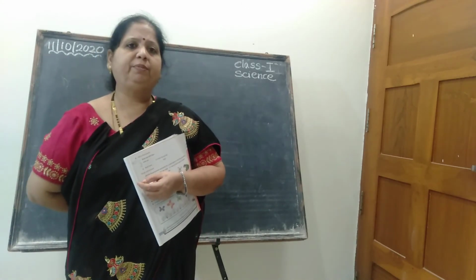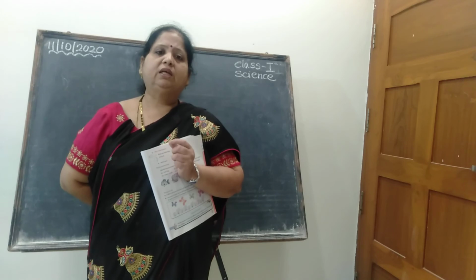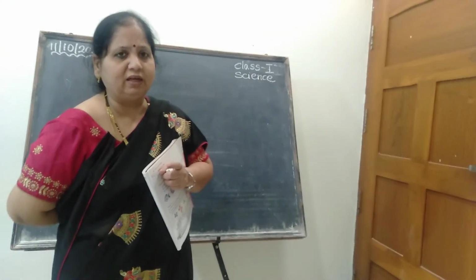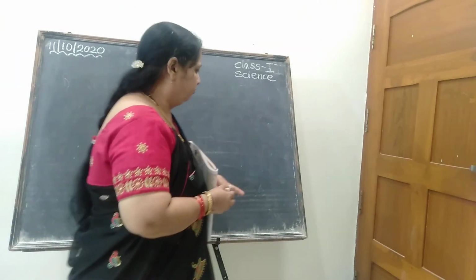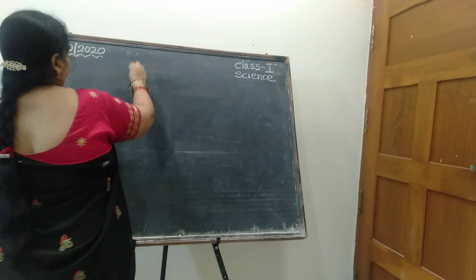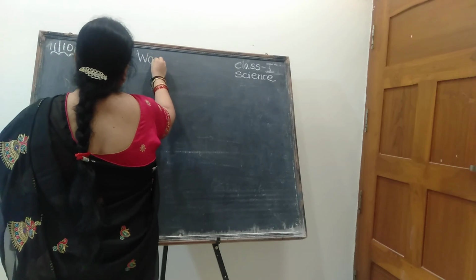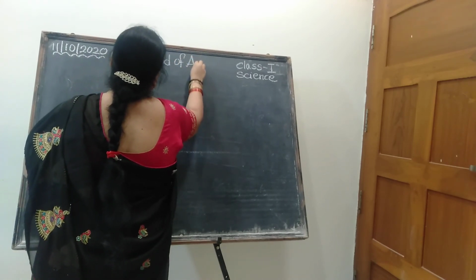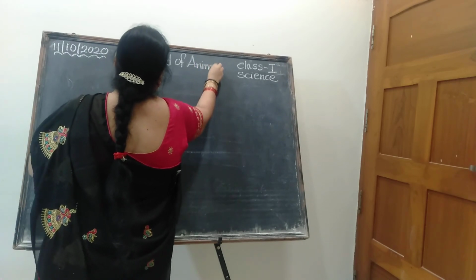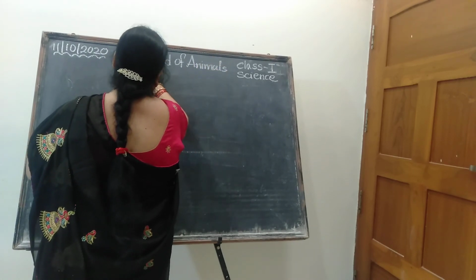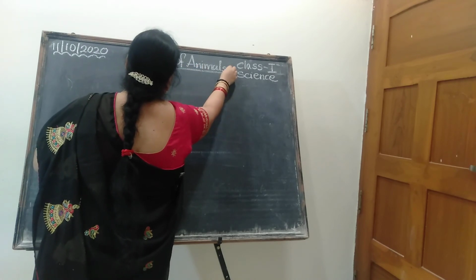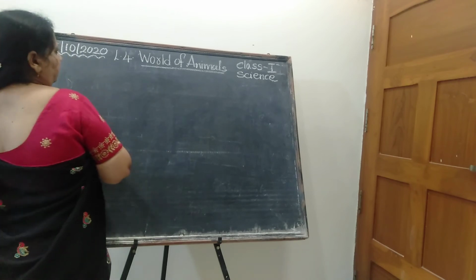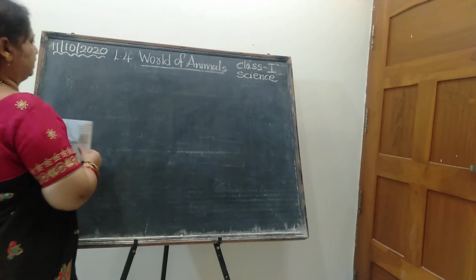Okay. Now, before I start the question answers, keep your pencil very sharp and highlight the date and write the name of the lesson. What is the name of the lesson? World of Animals. Okay. World of Animals. Come on, write down that lesson name. World of. Spell the word and write. Okay. Yes, I know already you have written the name of the lesson, but we are going to start the question answers today. Okay. Now come on, let me start the question answers.